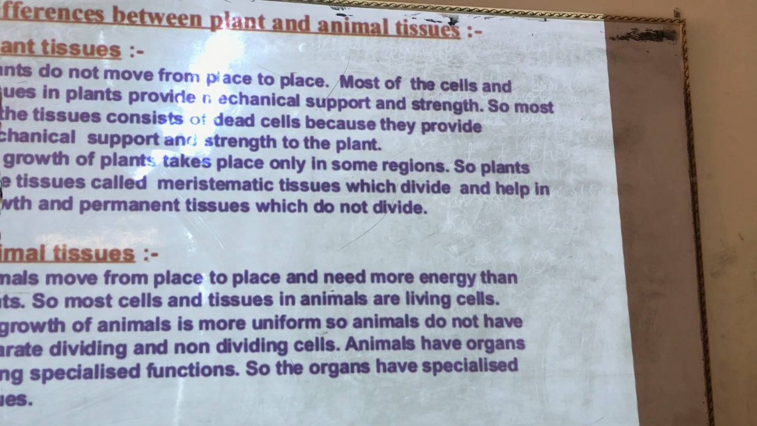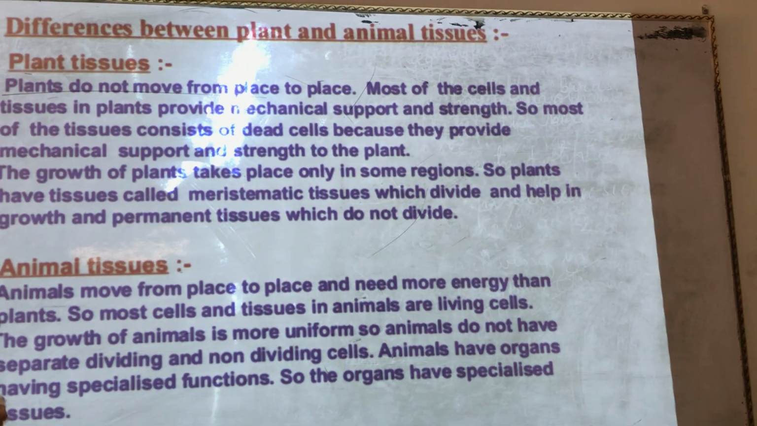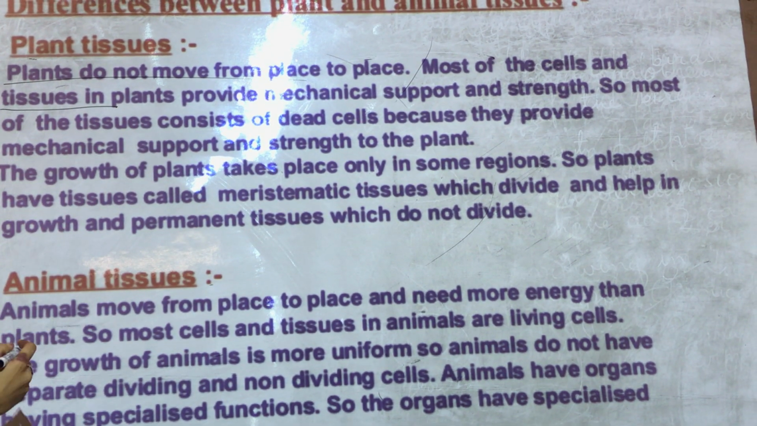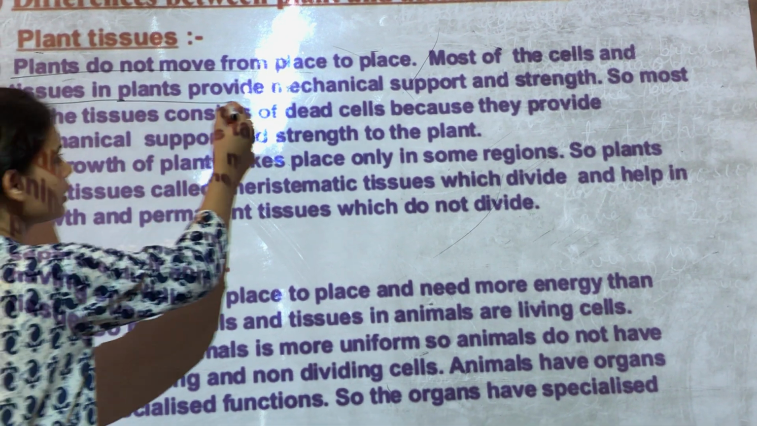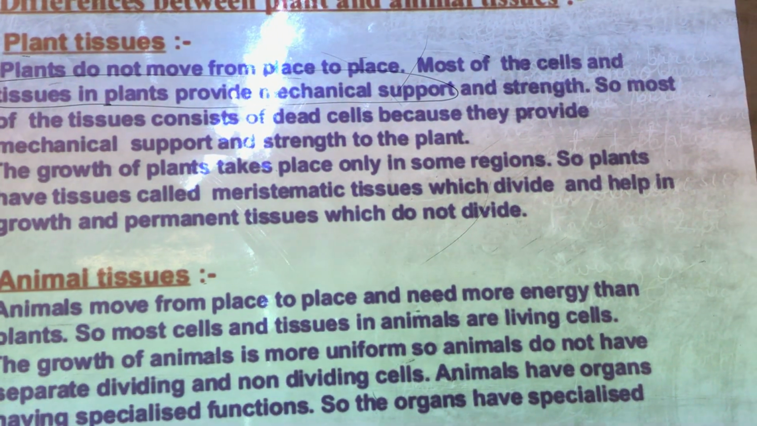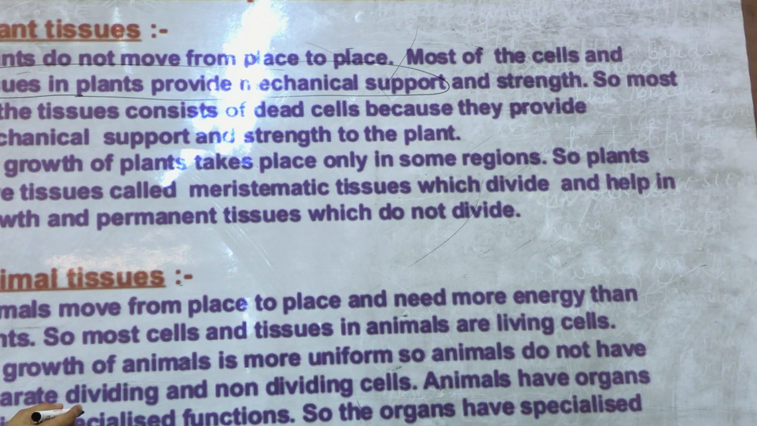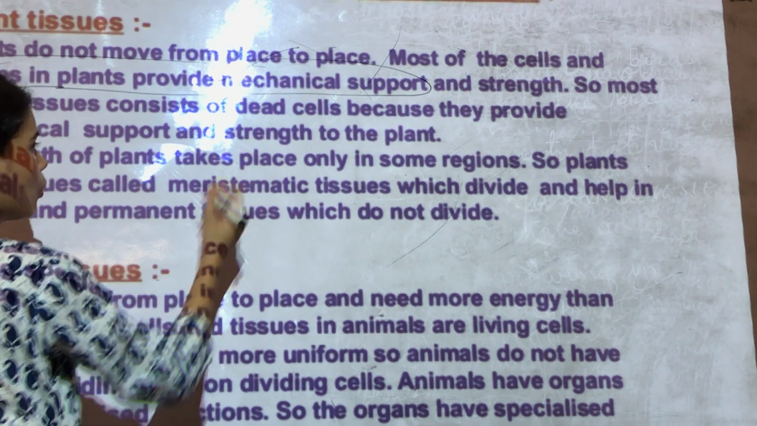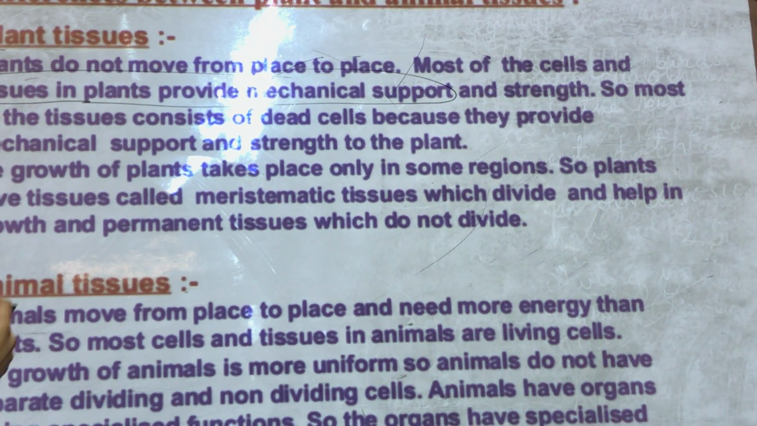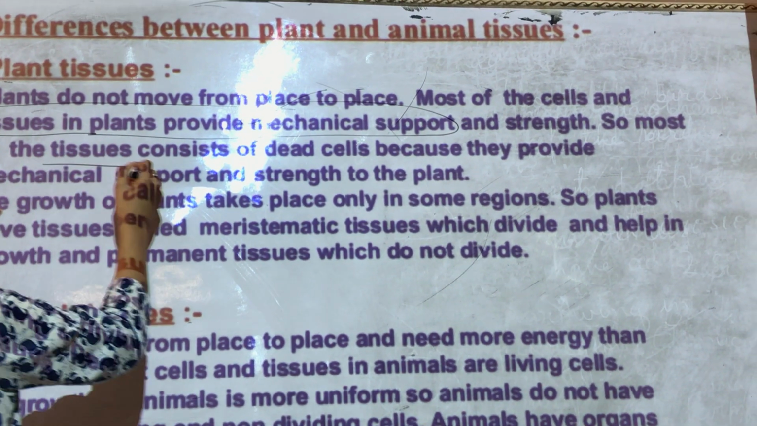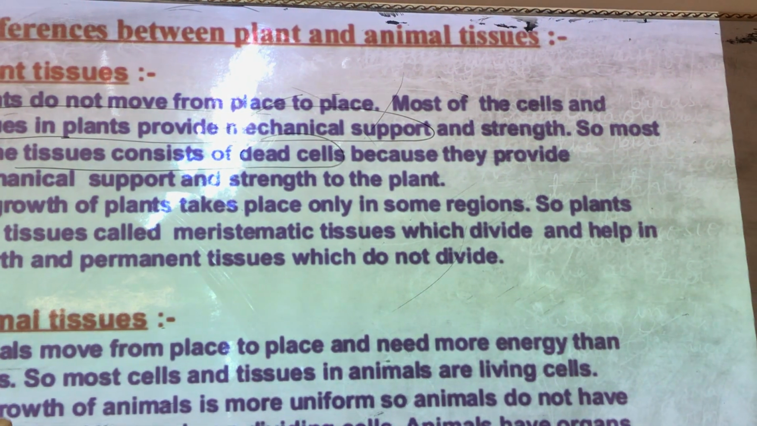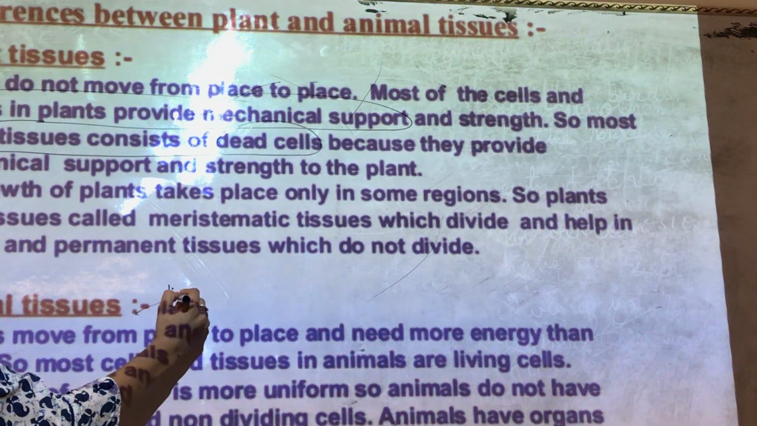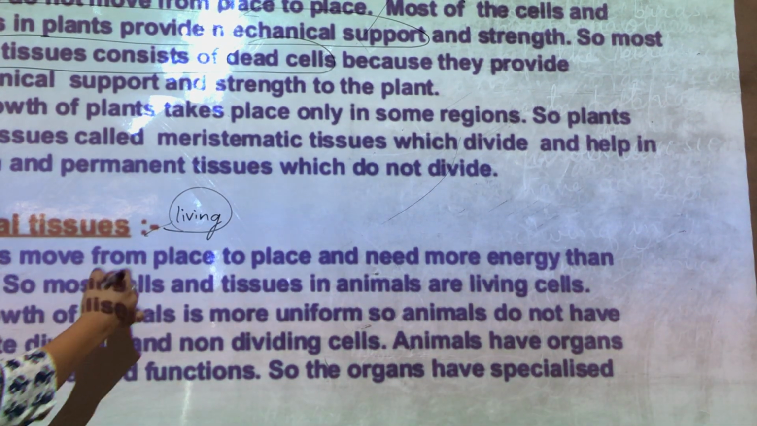So we just discussed that plants do not move from one place to another. Okay, so most of the cells or most of the tissues in plants are there for mechanical support and strength. So the plant's tissues basically provide mechanical support and strength. Okay, so that is why most of the plant's tissues are dead. Most of the plant cells are dead, whereas in animals, the cells are living. All the cells inside our body are living.